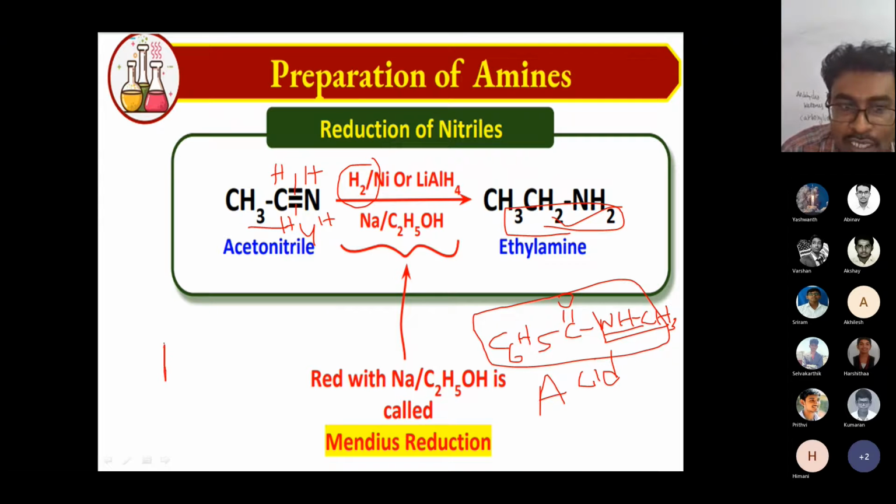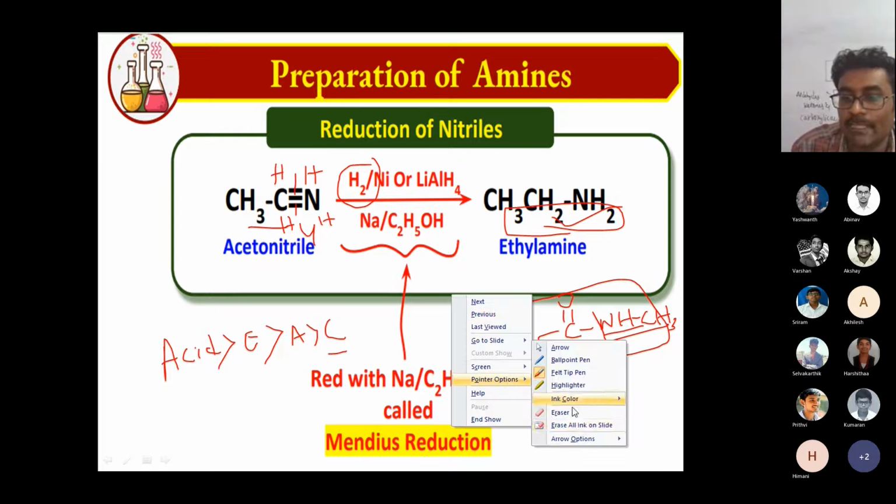The priority order is acids highest, then ester, then amide, then acid halide, and the least is amine. That is why benzoic acid is taken as the highest priority.